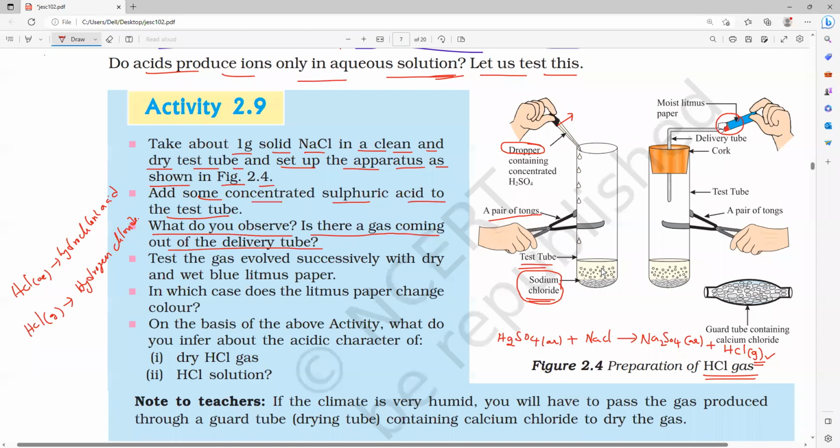Same thing for bases also. Be careful. So hydrogen chloride gas is releasing from the delivery tube. Understood? Yes?